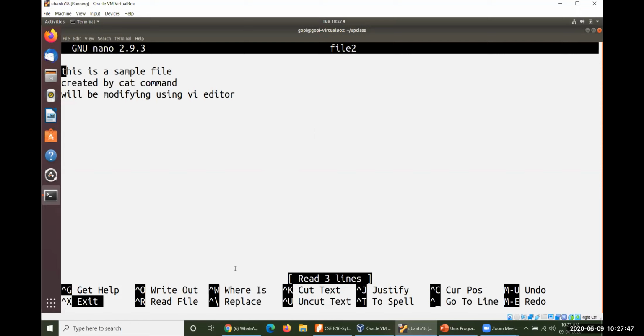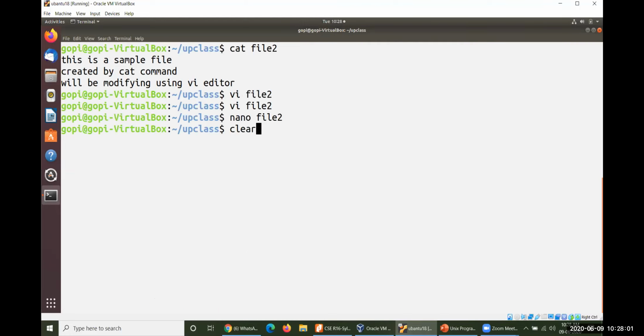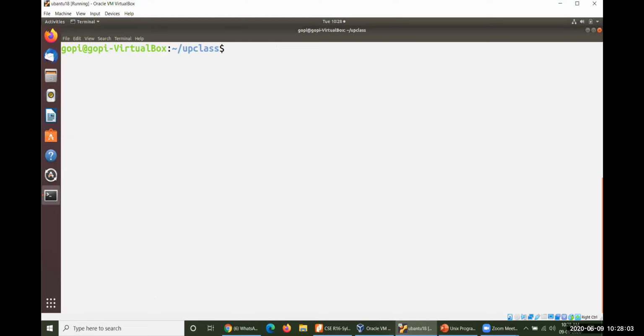These are the two editors which are very useful for us, and you could go ahead and use any one of these. There is no problem for creating any kind of file or programs. However, let me introduce some more commands to you. These commands are useful for you.